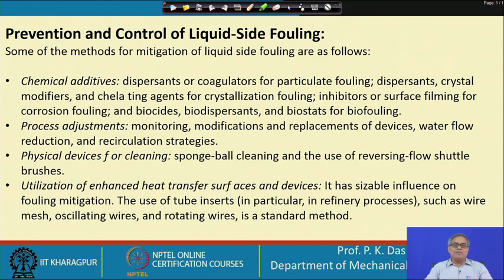Now, you see sometimes the situation is very tricky. I have already mentioned in one of the earlier lectures that cooling towers are very prone to biological fouling. And what does a cooling tower do in a power plant or, let us say, in a big refrigeration plant? What is the purpose of a cooling tower?